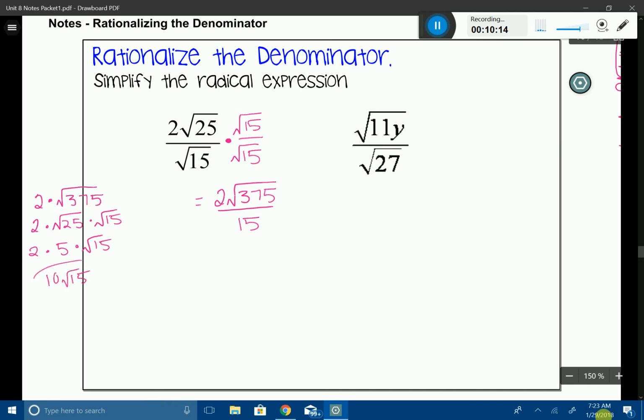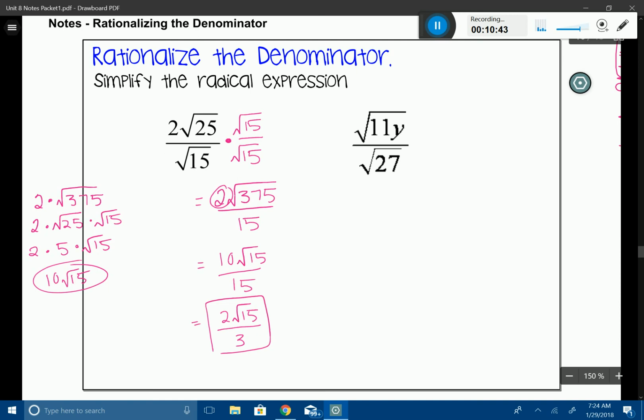Okay, so that is the top, the numerator simplified, including that 2. So I'm going to go ahead and replace that whole thing. I'm going to say 10 root 15 divided by 15. And you can see here that my coefficients in the front are not simplified, so I'm going to go ahead and simplify them. 2 root 15 over 3, because 10 divided by 15 is going to give me that 2/3. And you are fully simplified.